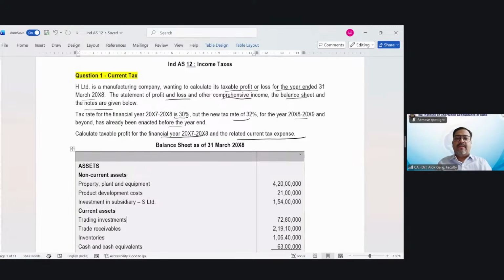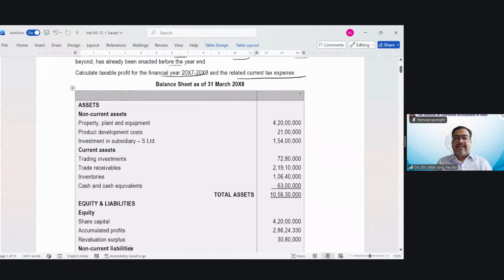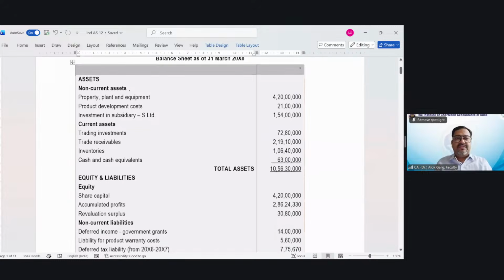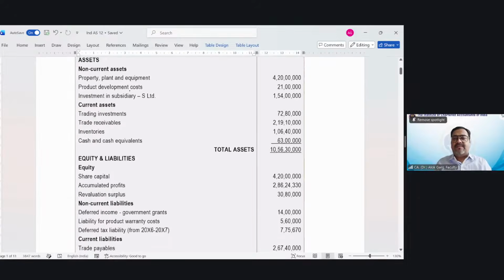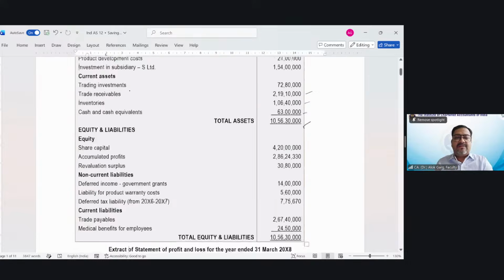Now, in the balance sheet, what is given? Quickly run through it. Property, plant and equipment is 4 crore 20 lakh. Product development cost is 21 lakhs. Investment in subsidiary S Limited is 1 crore 54 lakh. Trading investment 72 lakh 80,000. Trade receivable 2 crore 19 lakh 10,000. Inventory is 1 crore 6 lakh 40,000. Cash and cash equivalent 63 lakh, and the total is 10 crore 56 lakh 30,000.